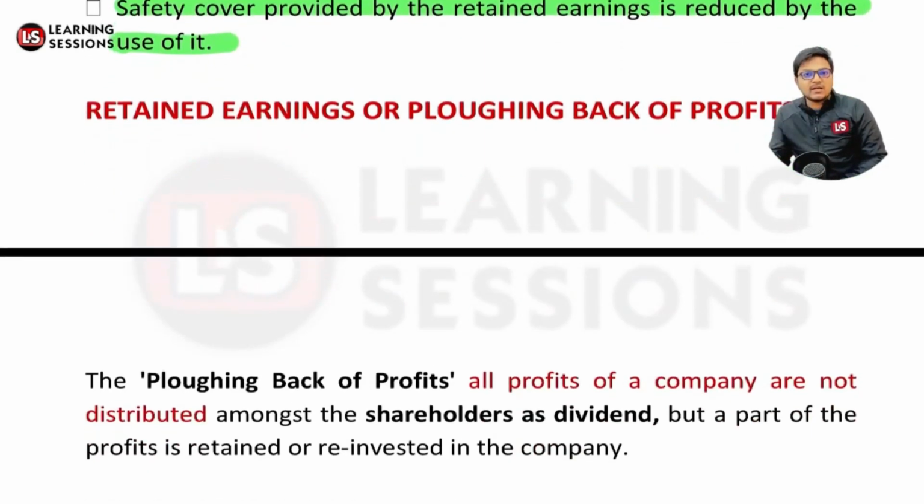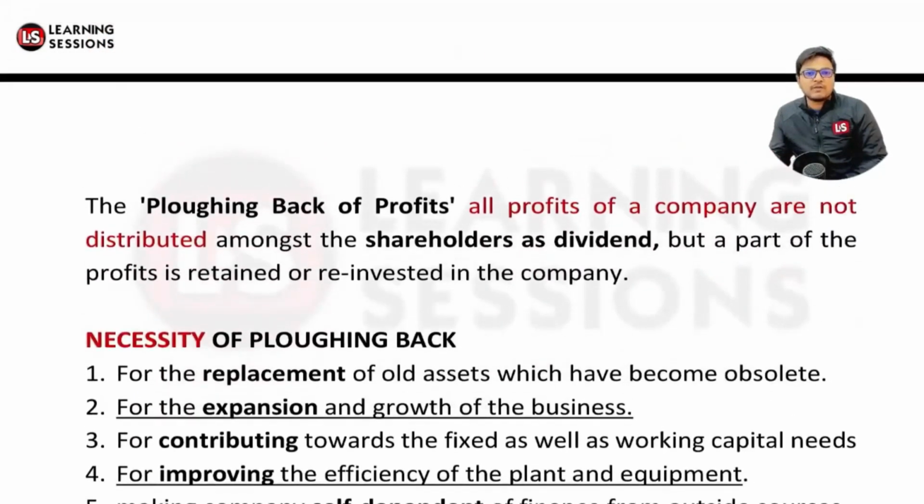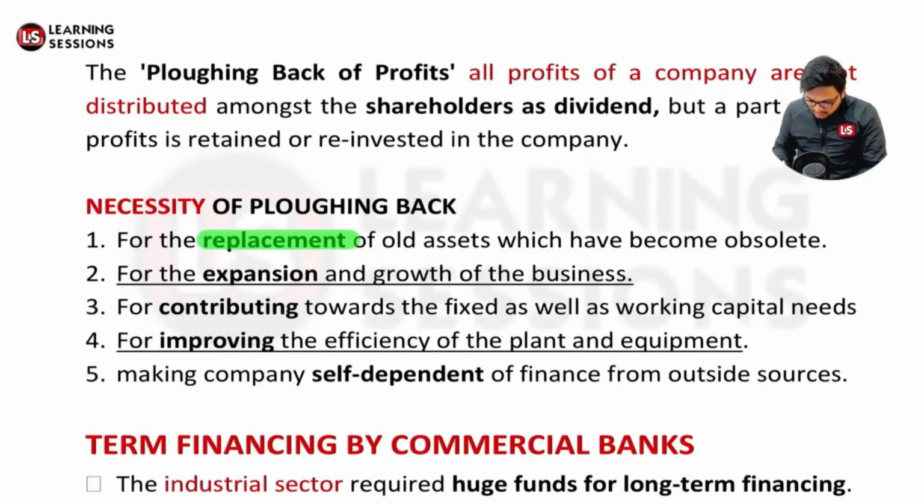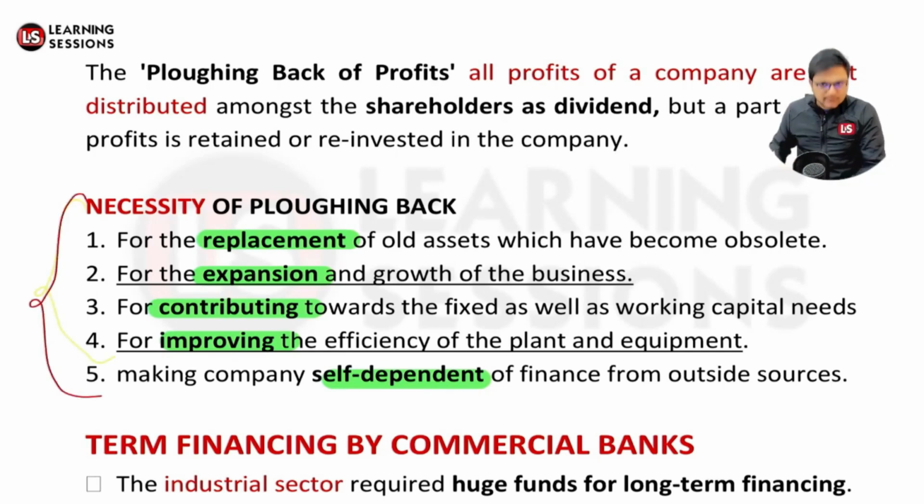Now after that, it's related to retained earnings or plowing back of the profits. So plowing back of the profits basically means what? That all the profits are not distributed among the shareholders, and some of the profits are retained for reinvestment into the company. And what is the necessity of plowing back? It may be the case that you want to replace the old asset. You want to use the funds for the expansion of the company, for contributing towards the fixed as well as the working capital needs of the company. You want to increase the efficiency of the company related to plant and equipment. You want to make the company self-dependent of financing from outside sources. You may require the funds for these particular scenarios, right?